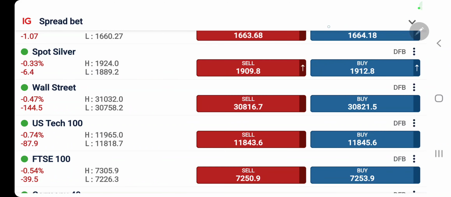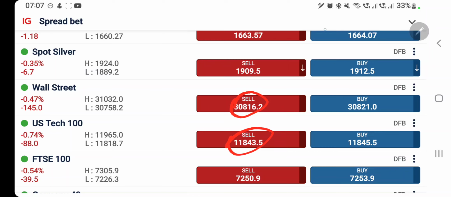In the US cash session analysis, did I not tell you 3800 and 11,800 levels? See, precisely, both have achieved these levels. Now, what should be our stance till I come up with my next analysis before the US cash session? Which position should you take in order to profit? We will see with the help of charts and indicators. First, we'll look into NASDAQ 100, followed by Dow Jones.